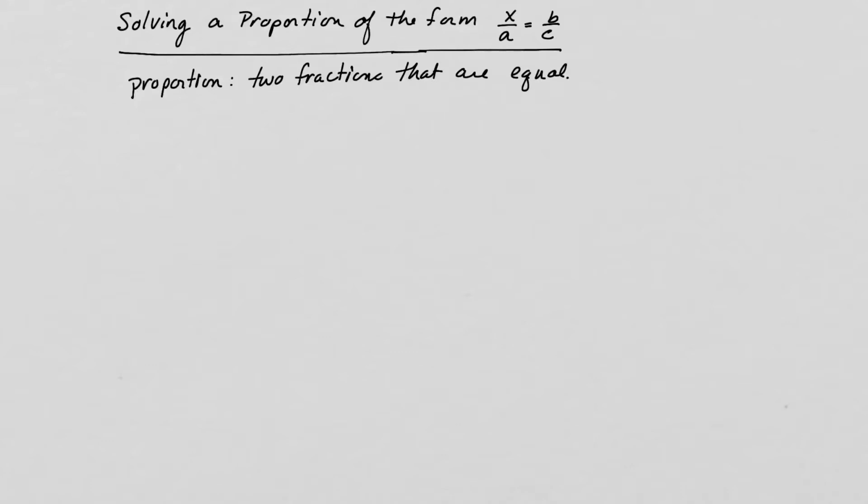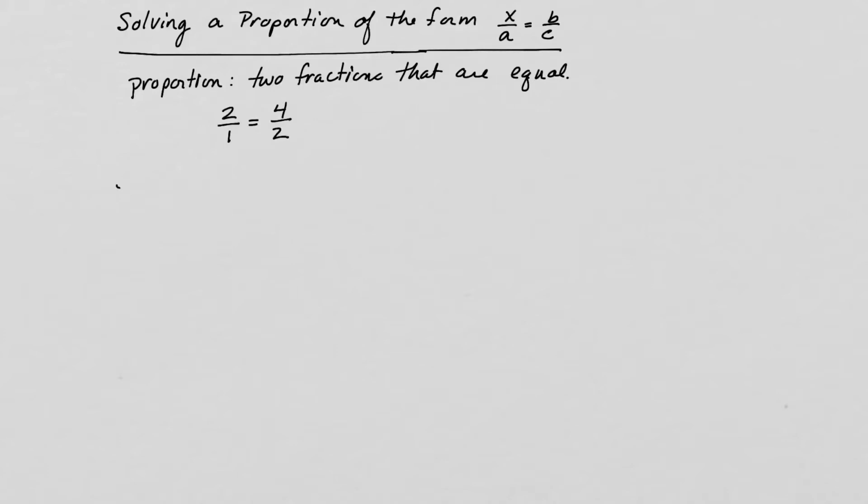And I like to think of it kind of like if you were doing a recipe, right? So like if in a recipe you needed 2 cups of flour for every 1 cup of sugar, if I doubled that recipe, I would then need 4 cups of flour and 2 cups of sugar. So that proportion, that ratio of flour to sugar stays the same between both things. So the way we could write that mathematically is to say, 2 over 1, that's the same as 4 over 2. And so we're going to use this to help us try to solve the proportions where we're missing one of the numbers in the fractions.